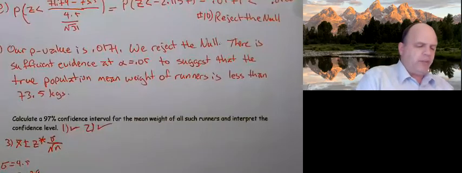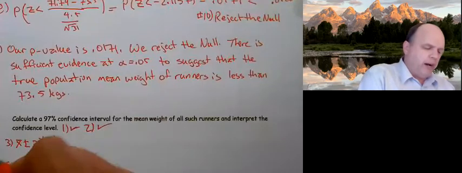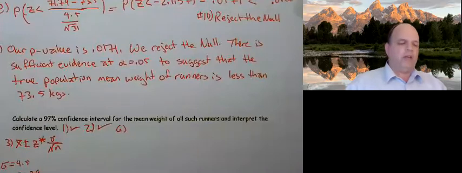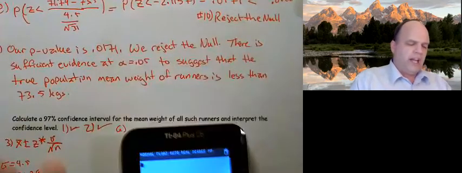The next thing it asked me to do is calculate Z star. So this is number 5. To get Z star, I'm going to have to do a second var's inverse norm, because they gave me an app.